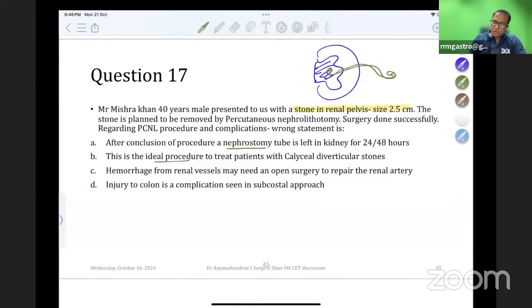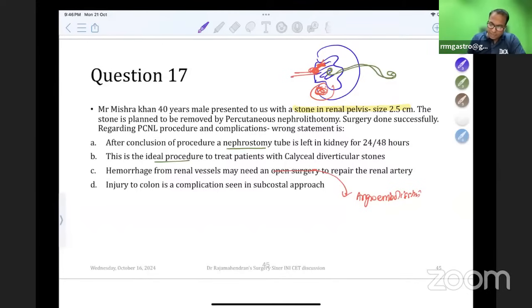This is an ideal procedure for patients who have a diverticulum. This is a diverticulum, stones in the diverticulum. Yes. Hemorrhage from the renal vessels. If by chance I injure the small renal vessels, not the main renal artery, but small renal vessels, they might be punctured. Saying it can be treated by open surgery is wrong. We can treat it by angioembolization.